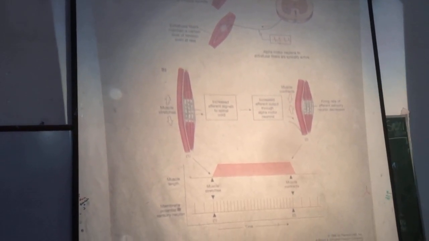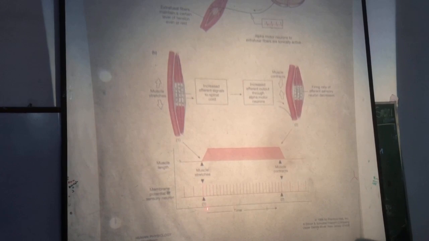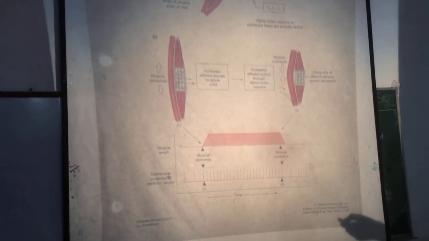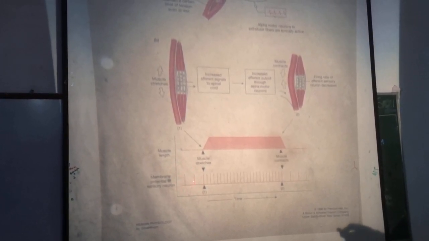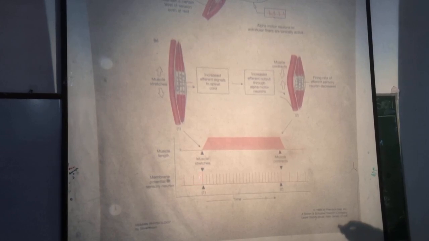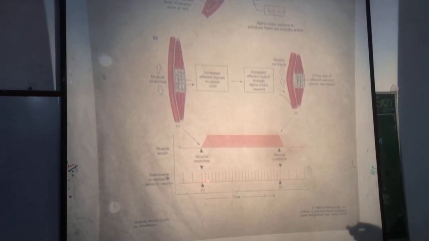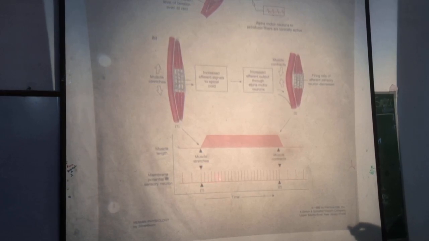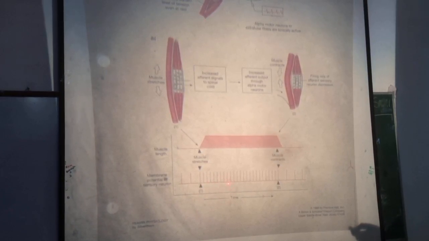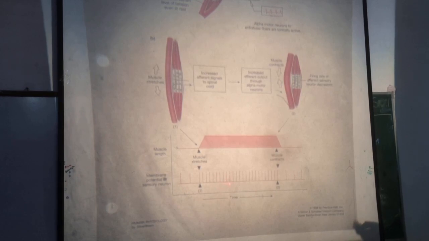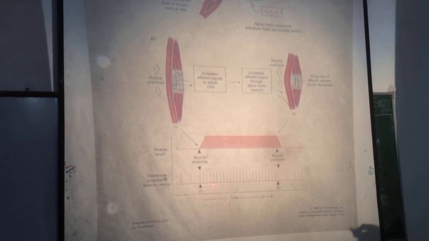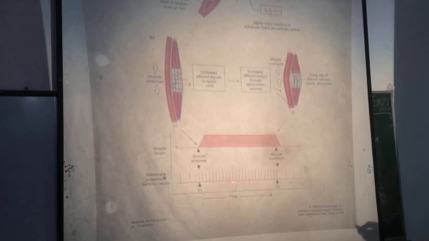You see here, muscle spindle stretches. This is the rate of discharge of impulses at rest. And when muscle or muscle spindle stretches, there is increase in the discharge of impulses from the muscle spindle along its sensory nerve fibers to spinal cord.